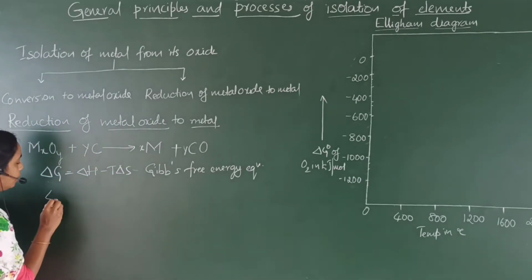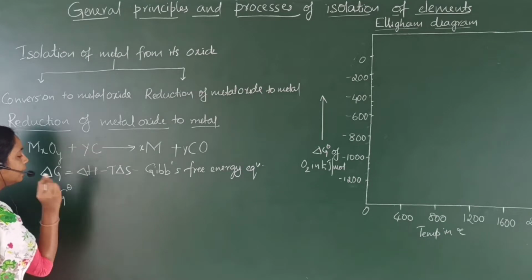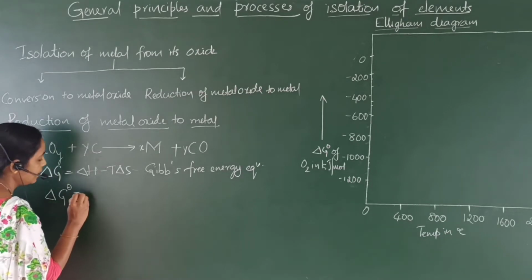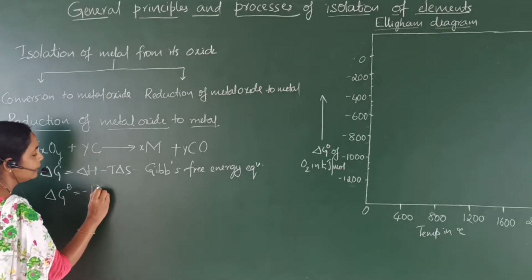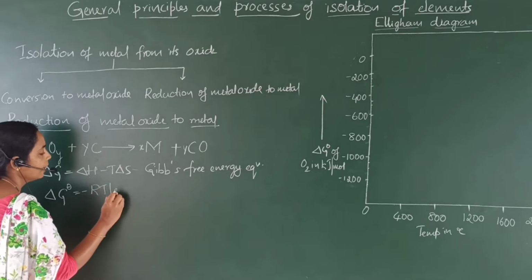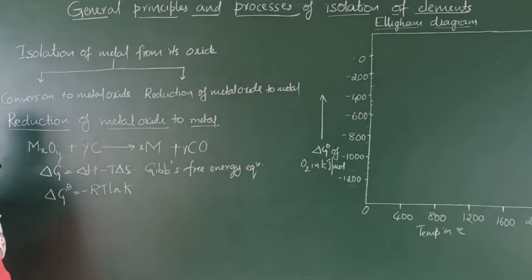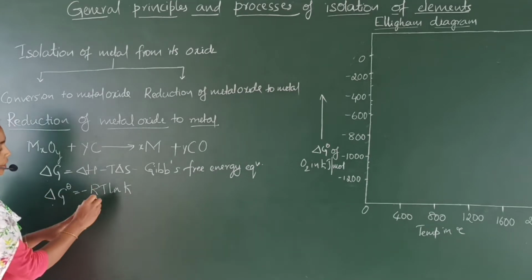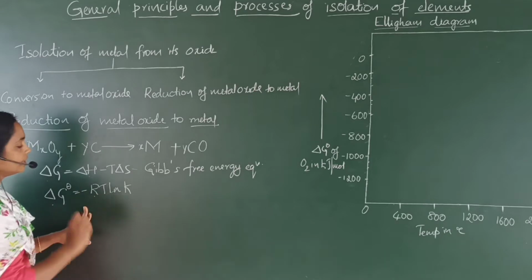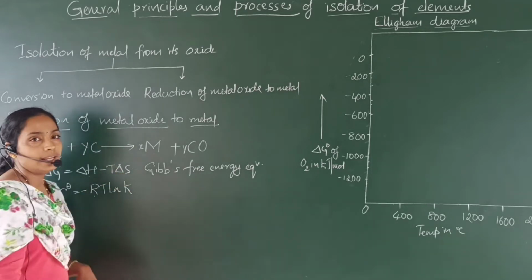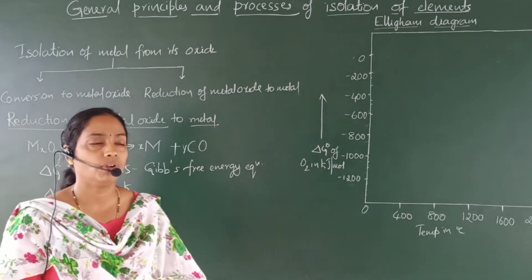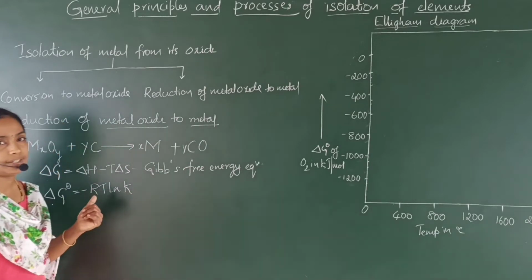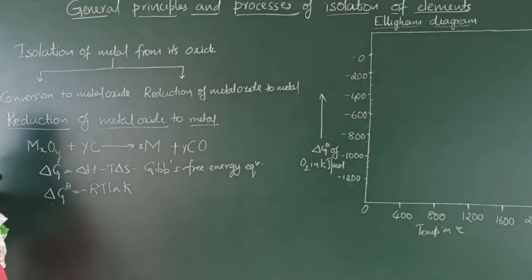And also we can use another expression, delta G naught is equal to minus RT ln K, where delta G naught means standard free energy change, R means universal gas constant and K is the equilibrium constant for the reactant product system at a temperature T.